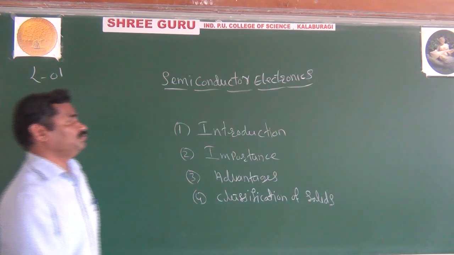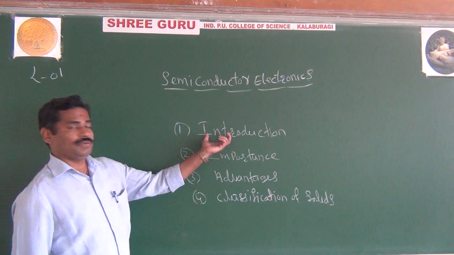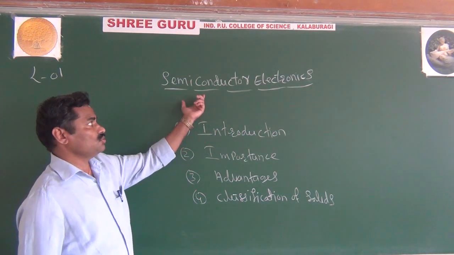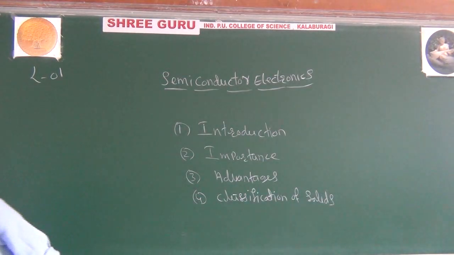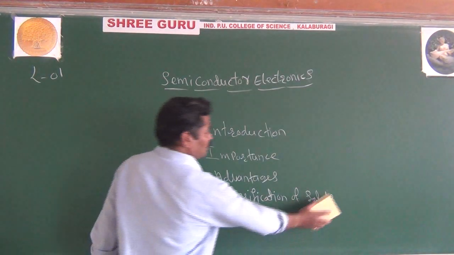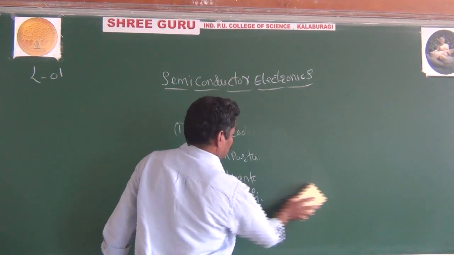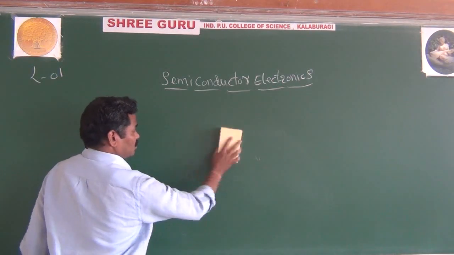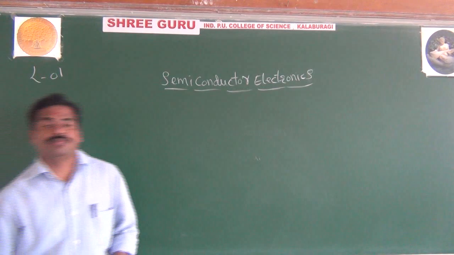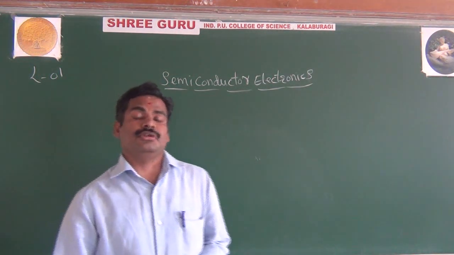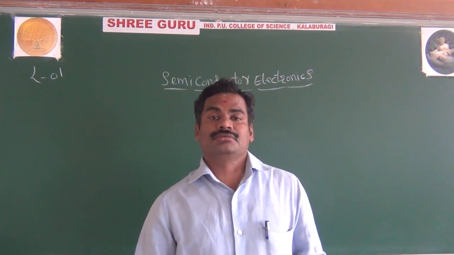Look here, first you go for the introduction to semiconductor electronics, and in this introduction, first you go for what is electronics. Electronics is a branch of science and technology.